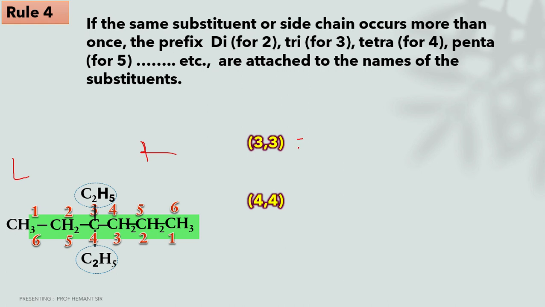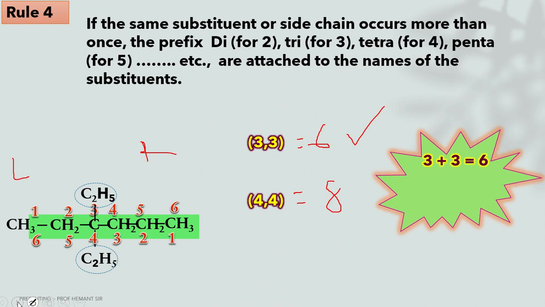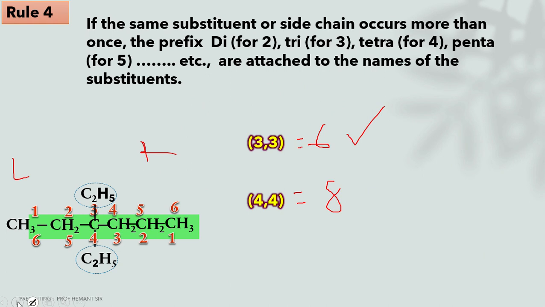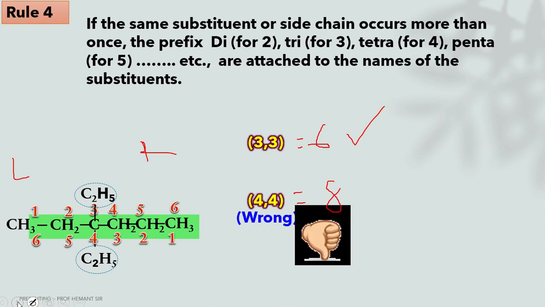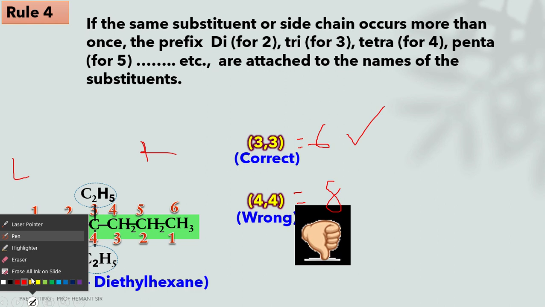The total of this set of locants is 6 and here 8. So which one is the lowest? 6 is the lowest, so 6 is the correct answer. 3,3 is 6 and 4,4 is 8. So this one is wrong, and this one is correct. So the name of this structure is 3,3-diethylhexane.